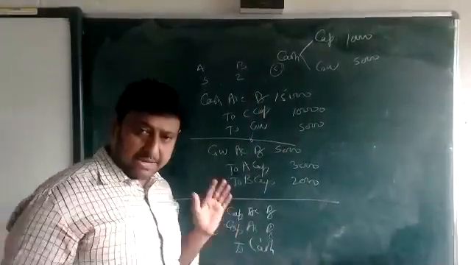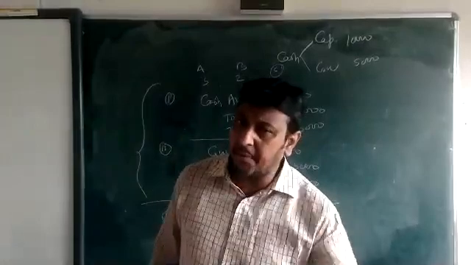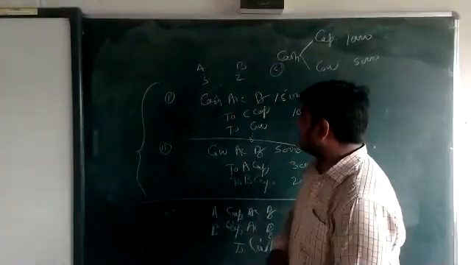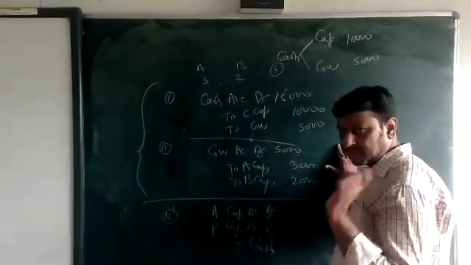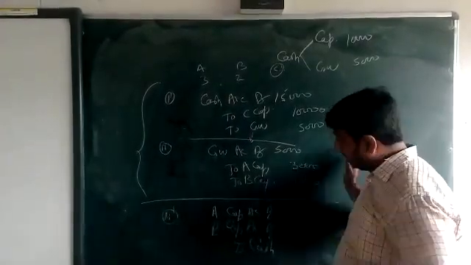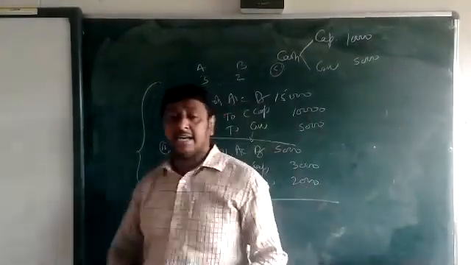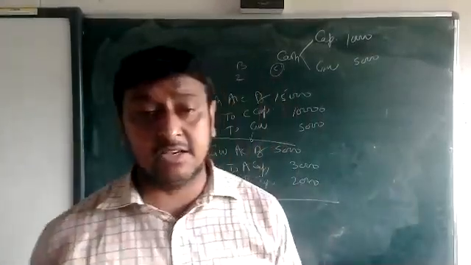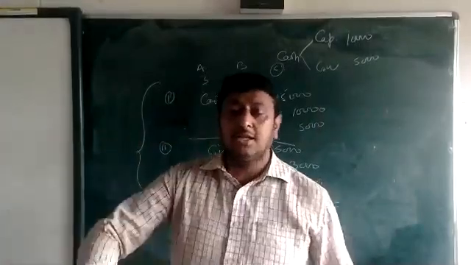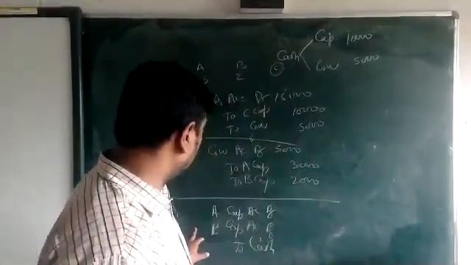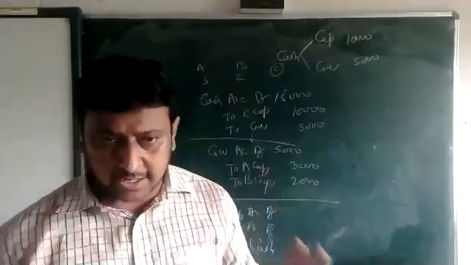But the main thing is that if any partner enters a business, these two entries are done first. When the third case is given, that partners withdraw goodwill, then we do this third entry.